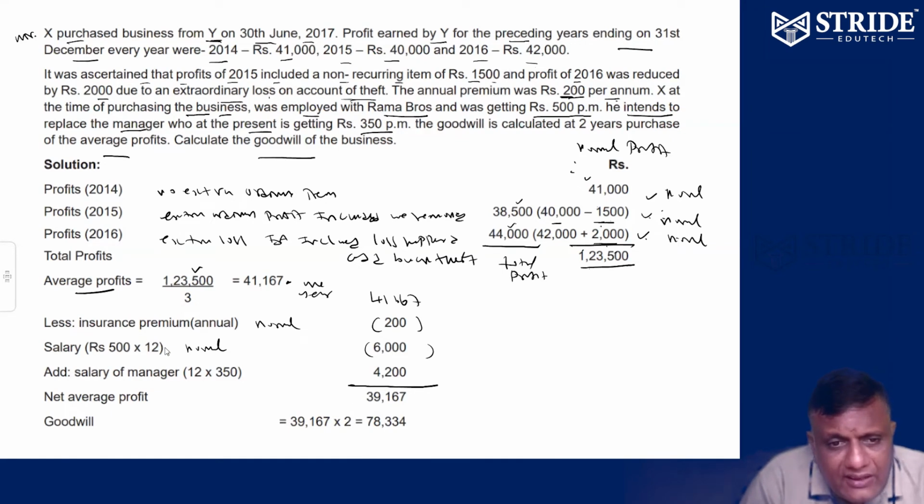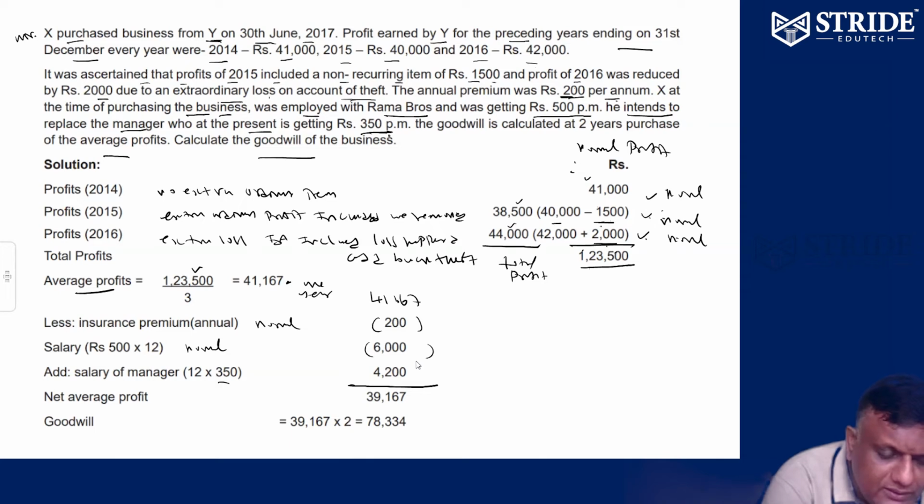Actually, he was not getting a salary in the company. He was working outside. Even though, that salary value you have to subtract. Proprietor salary is not to be taken, please subtract. Manager salary, please add back. How much is he getting? 350. He intends to replace the manager, who is already getting 350. 350 into 12 is 4,200. Add back.